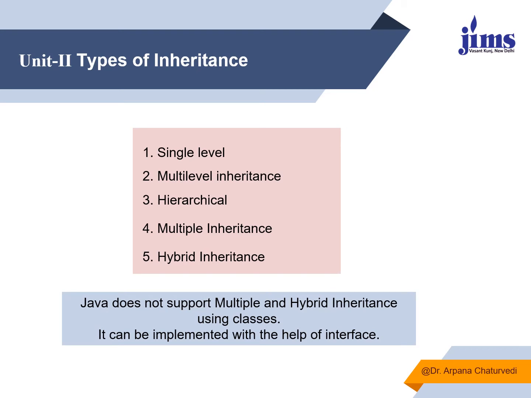There are many different types of inheritance also, like single level inheritance, multi-level inheritance, hierarchical inheritance, multiple inheritance, and hybrid inheritance. Java basically does not support multiple inheritance and hybrid inheritance using classes. They can be implemented in Java, but with the help of interfaces, which we'll see when we learn interfaces.